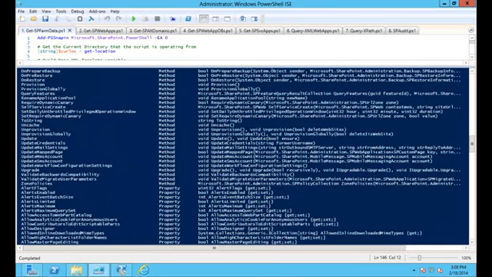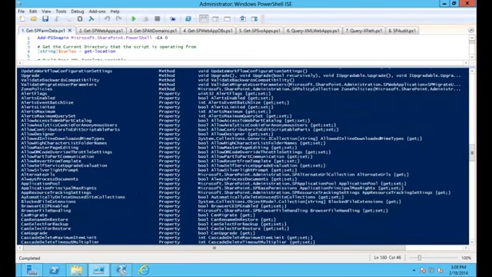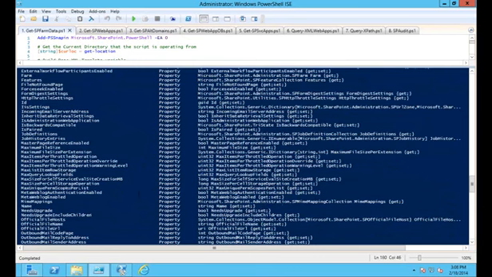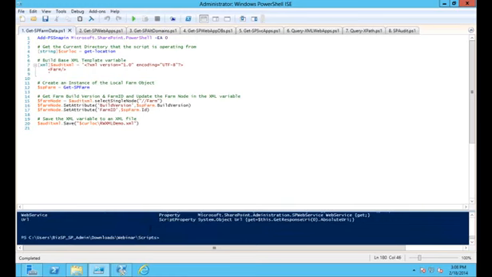Properties are things about the web application itself, including child objects such as content databases or alternate access mappings or things like that we'll also look at as we go through this. So that's just a little bit about how to get deeper into PowerShell or into SharePoint to find out the types of information that you might want to document in an XML format.